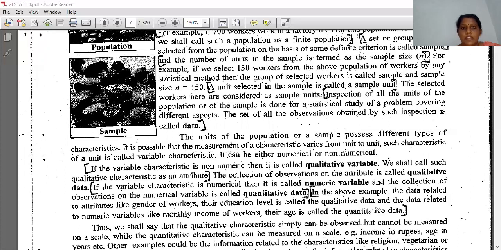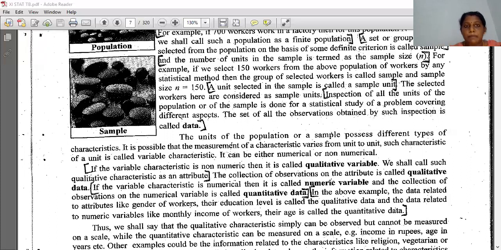Measurement means, if you are searching out of 700 workers for the number of workers whose age is more than 50, you will get one number. Then if you want the workers whose salary is more than 20,000, you will get different numbers. So the units of the population or sample possess different types of characteristics, and the measurement varies from unit to unit.